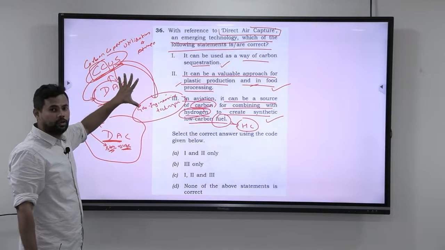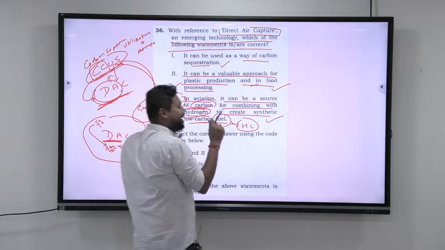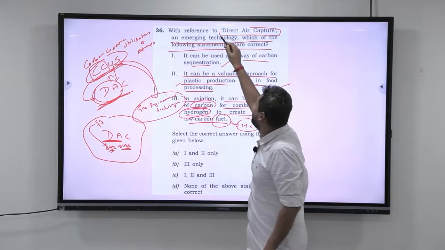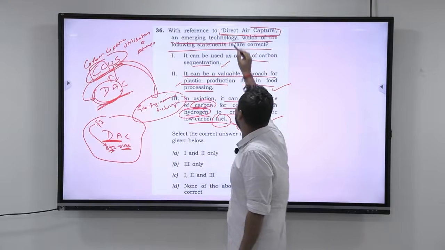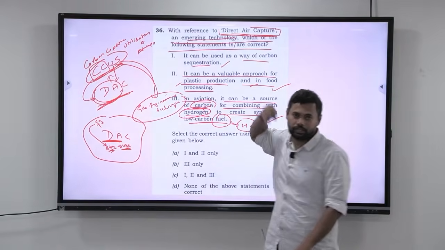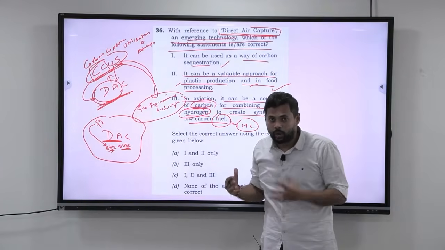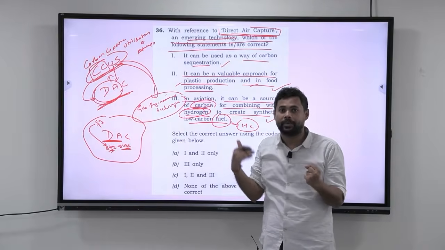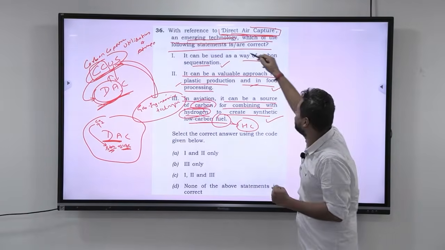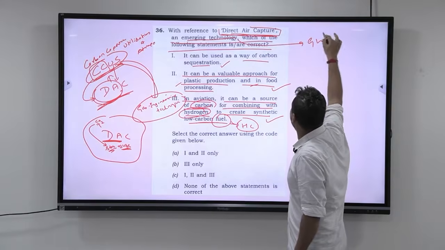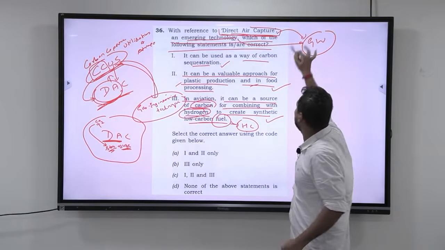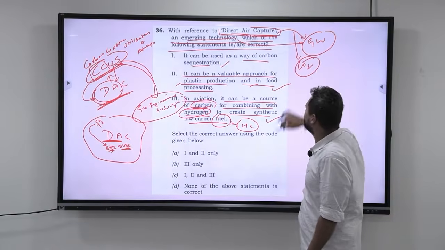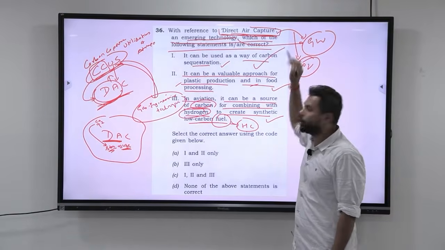So look at this, you don't even have to know all these things, just by having an assessment. If it is direct air capture and an emerging technology, why is it emerging? What are we trying to capture that is emerging in recent times? If it is in recent times, then automatically it should be to fight global warming. To fight global warming, what will it capture? It will obviously capture CO2, so the statement should be automatically right.